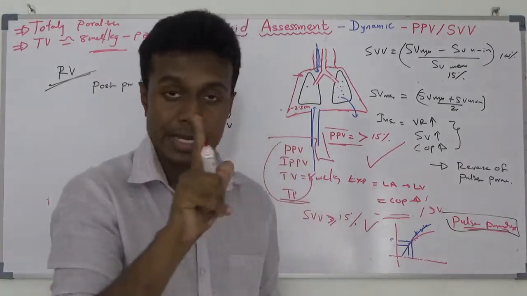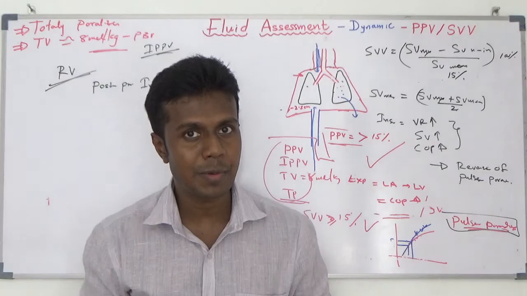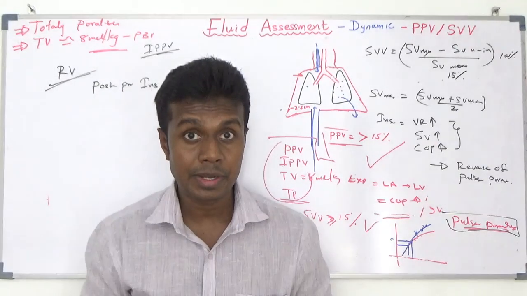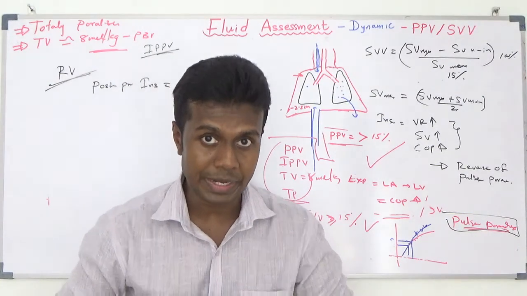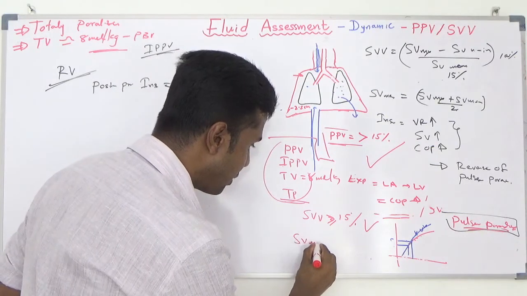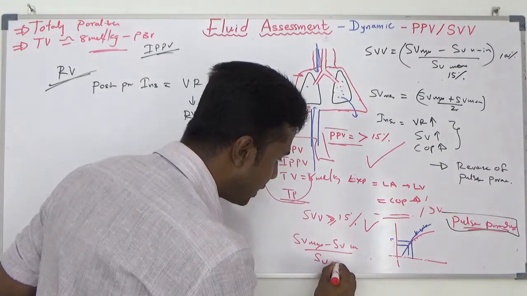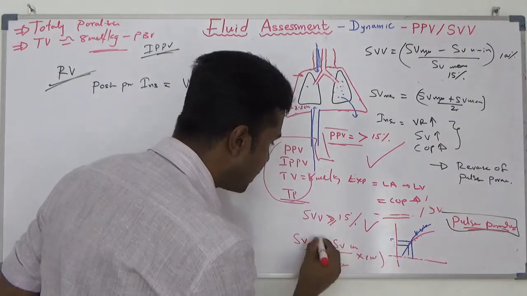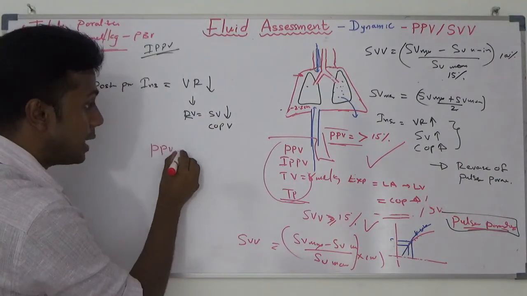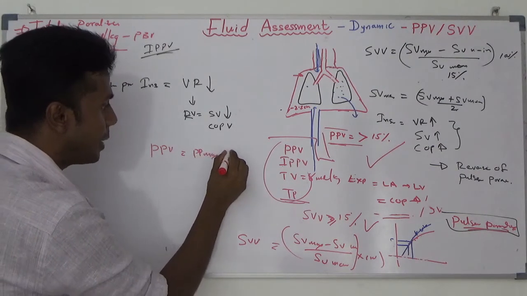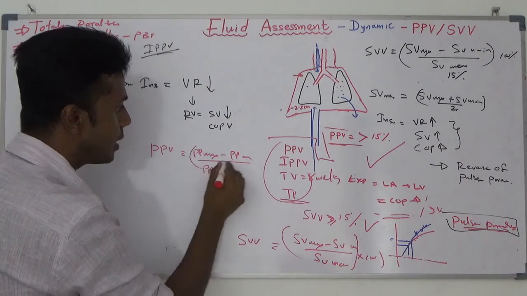Here also stroke volume variation and pulse pressure variation are measured in the same way as previously. If you remember, stroke volume maximum minus stroke volume minimum divided by stroke volume mean, into 100%, during the IPPV, is called stroke volume variation. Pulse pressure variation is again pulse pressure maximum minus pulse pressure minimum divided by pulse pressure mean, into 100.